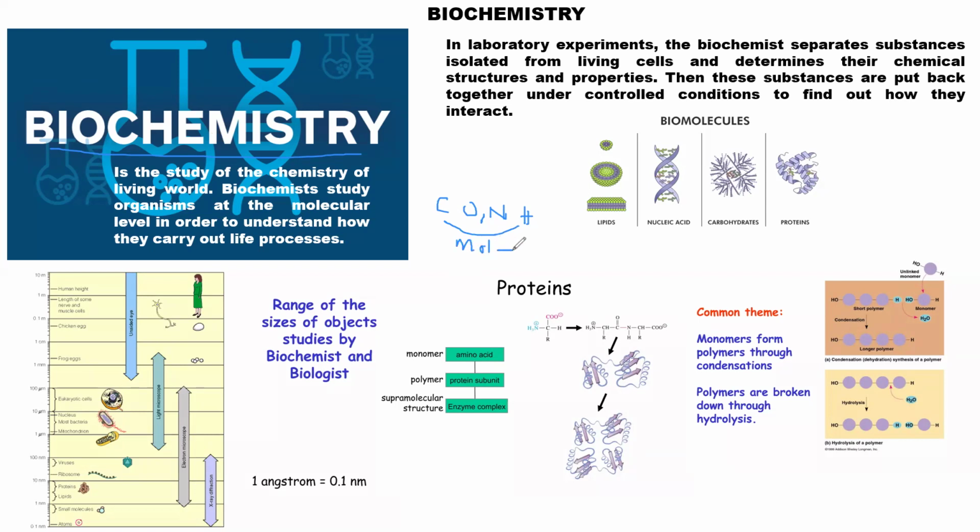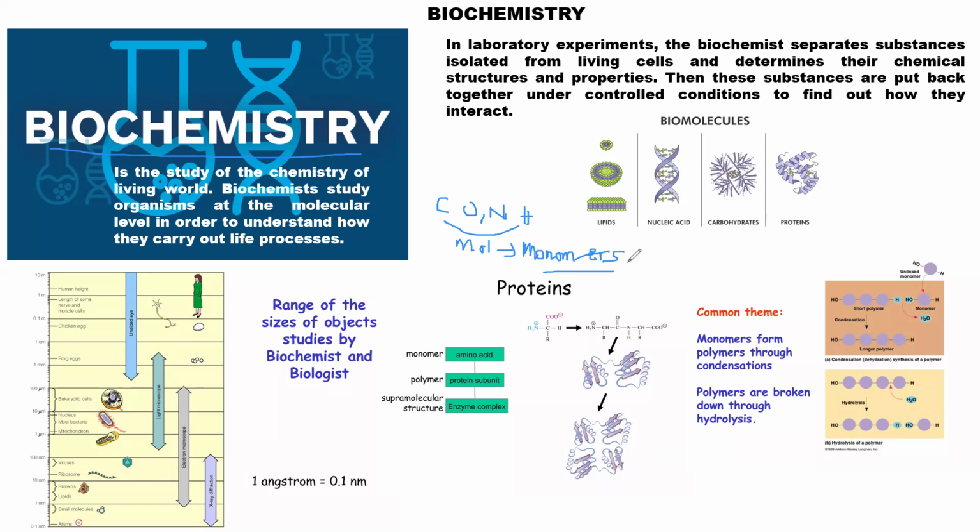Then these molecules will form what we call monomers. And these monomers, we have amino acids, fatty acid and glycerol, nucleotides, carbohydrates, simple sugars. So these are the examples of the monomers.